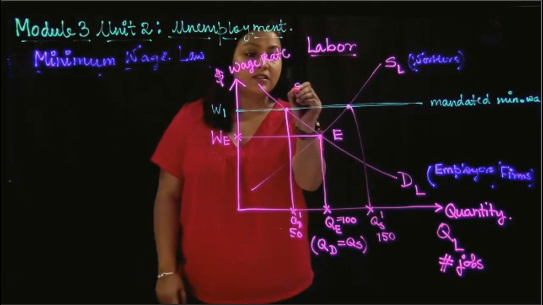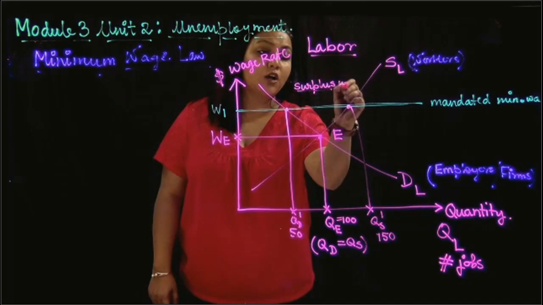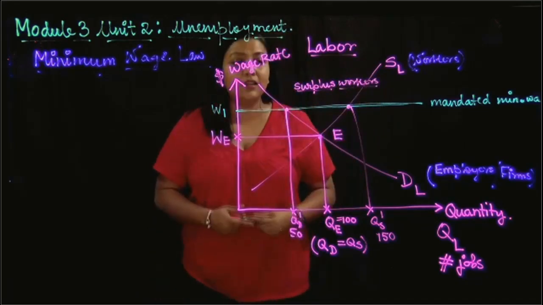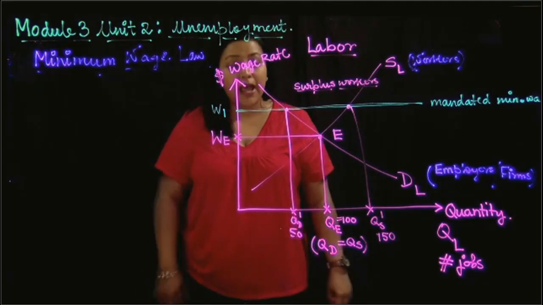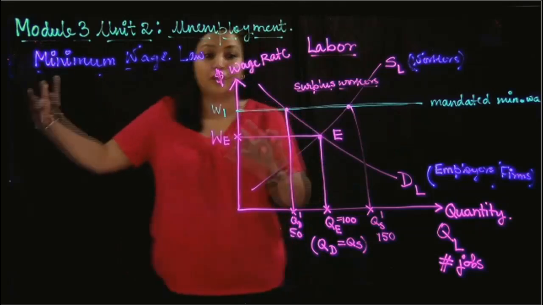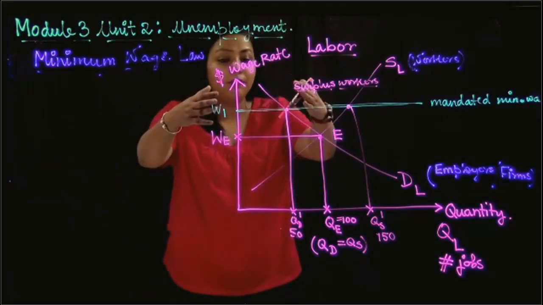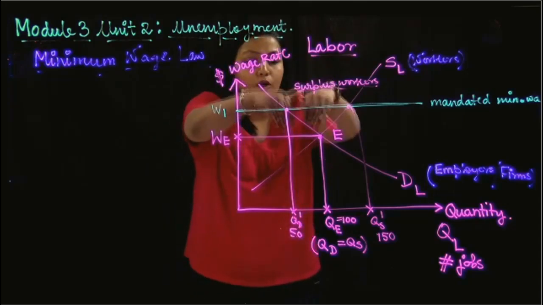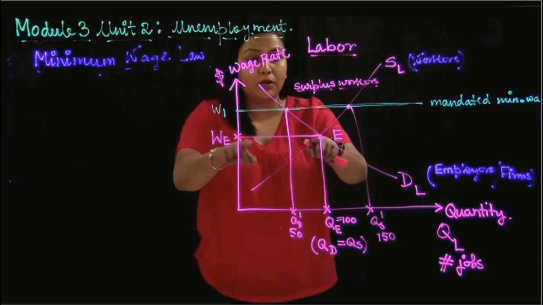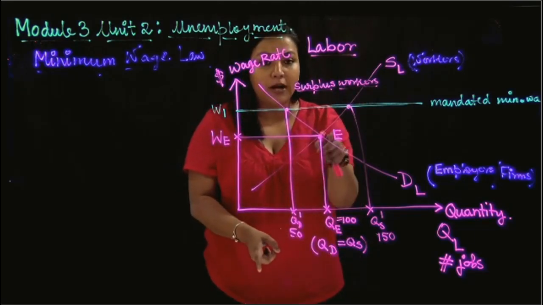So obviously there is surplus that is created in the labor market. There are surplus workers in the labor market. There is a higher supply of workers than the number of jobs available. And whenever that happens, what would happen in a free market? You know from your module 2, in a free market, whenever you have a surplus, the price would go down, there would be downward pressure on the price, and it would go back to that equilibrium, and that disequilibrium would get dissolved in the market. Everything would go back to the equilibrium.